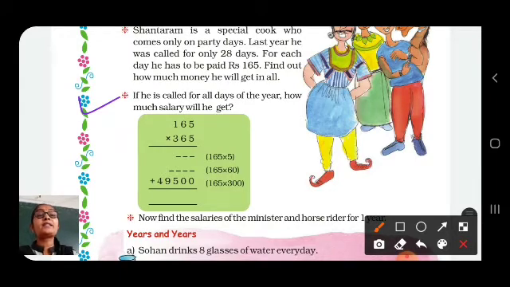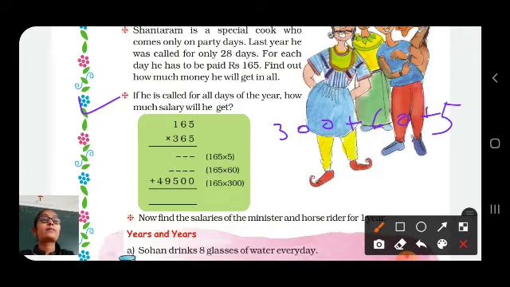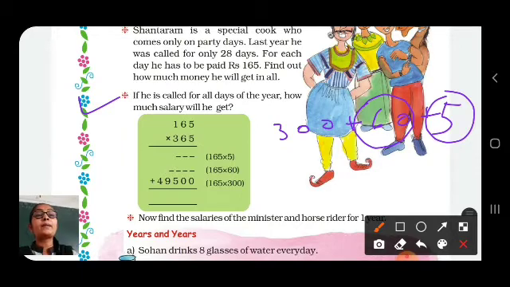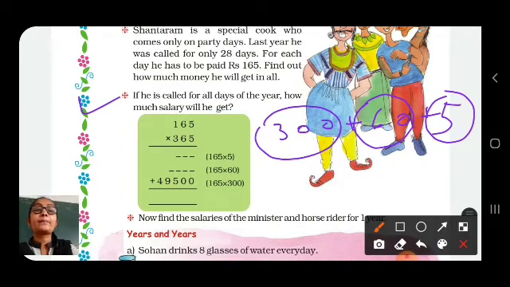And 365 means 300 plus 60 plus 5. That means first we have to multiply with 5, then multiply with 60, then we will multiply 165 with 300. So let us multiply.